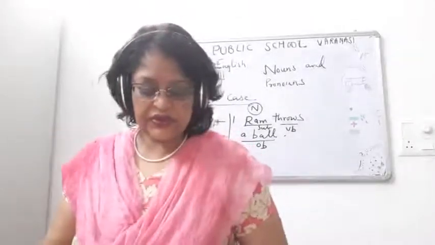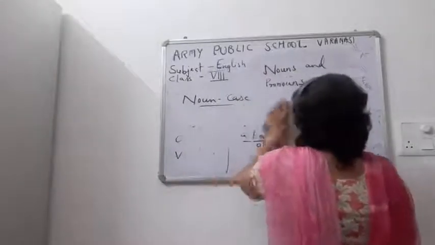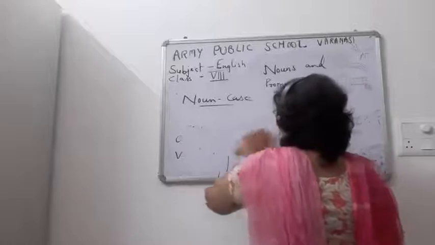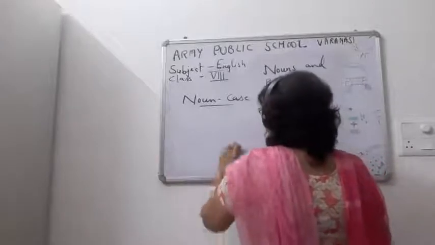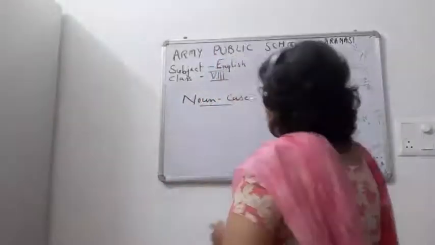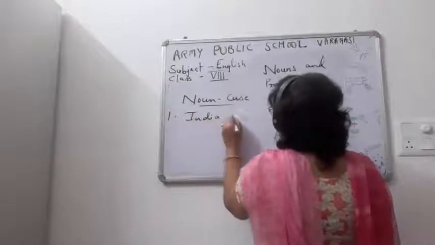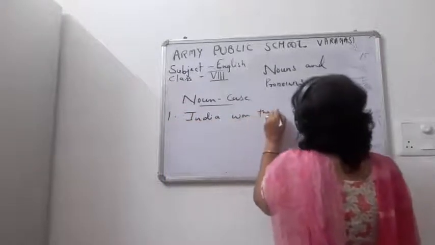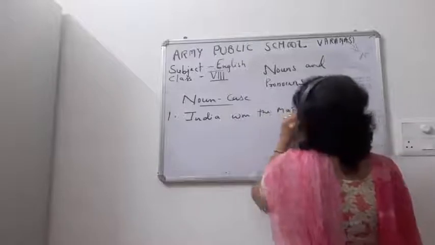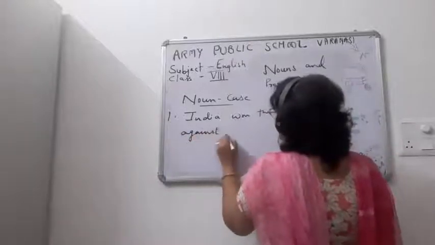Now I am going to write here the sentence which is given in your book, and then we can understand. The first sentence here is: India won the match against Australia.